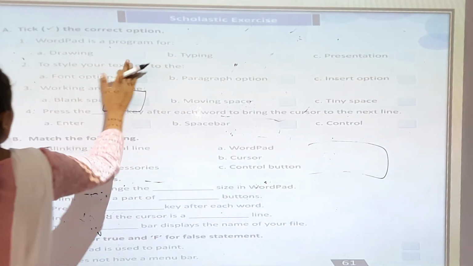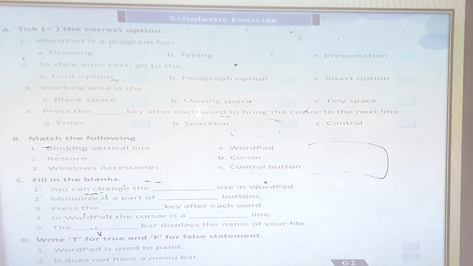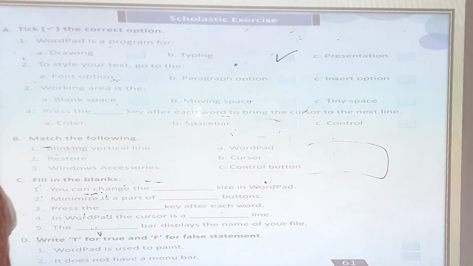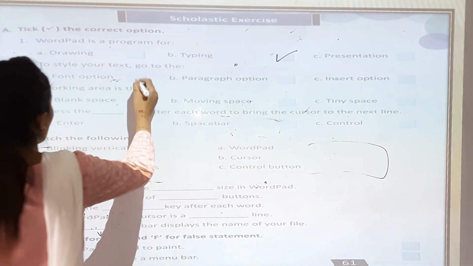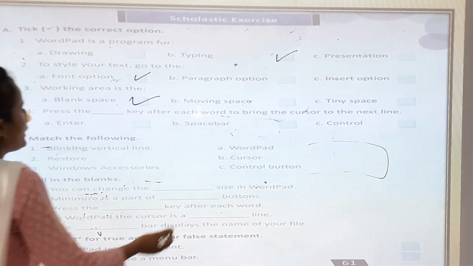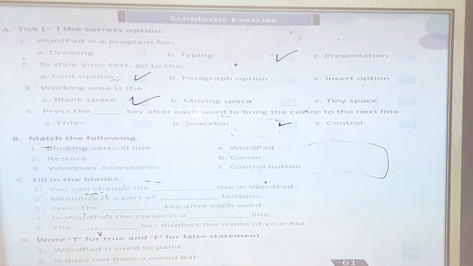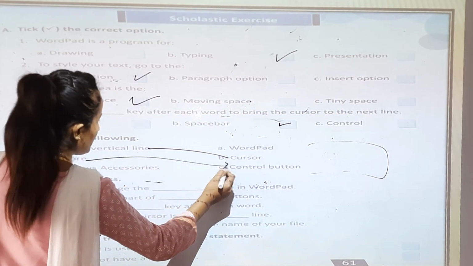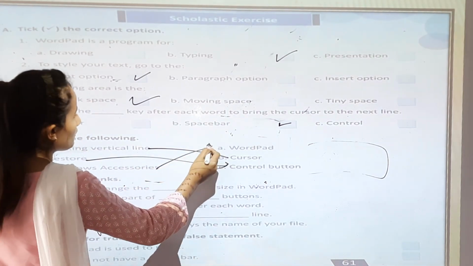Now we are going to do the exercise work. Exercise, tick the correct option. WordPad is a program for typing. To style your text, go to the font option. Working area is the blank space. Press the space bar or the enter key to bring the cursor to the next line. Match the following. The blinking vertical line is the cursor. Restore is a control button. Window accessory is WordPad.